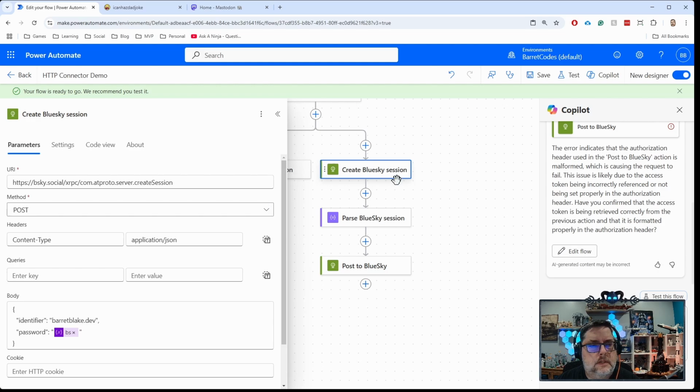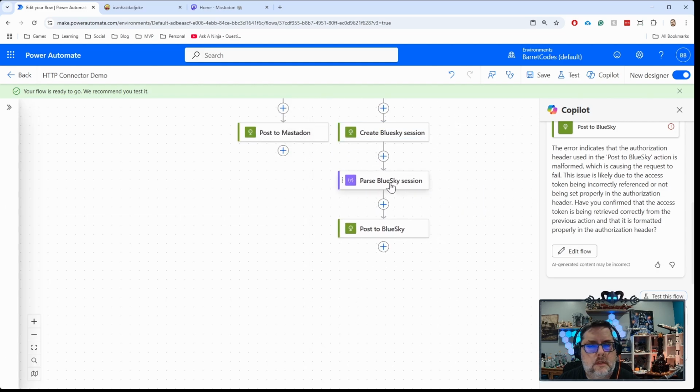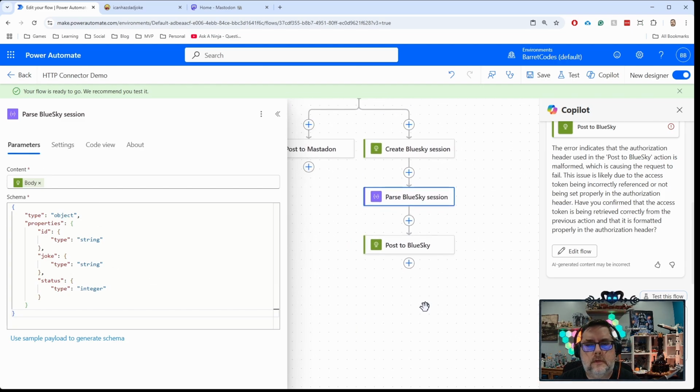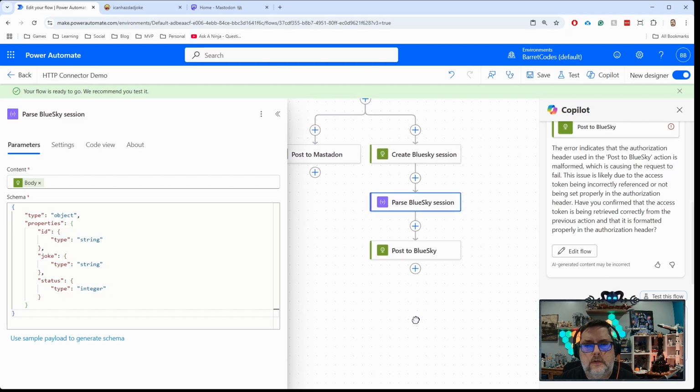Okay, so we've got our session, parsing that. That is not, I think, the correct output. Yeah, see, it stole all the JSON, or it stole all the configuration from the other one here. So, hang on just a minute here.